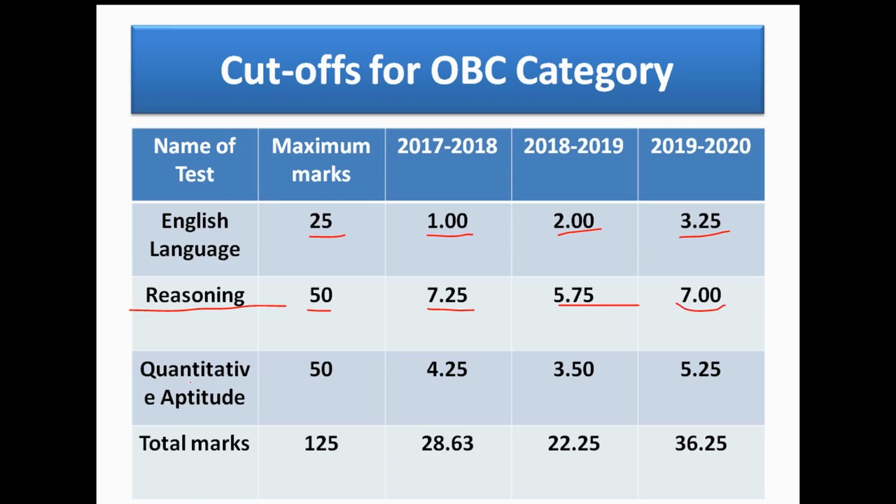In quantitative aptitude, total marks is 50. In 2017-18 the cutoff is 4.25 marks. In 2018-19 the cutoff is 3.50 marks, and in 2019-20 the cutoff is 5.25 marks. Total marks is 125, and the overall cutoff in 2017-18 is 28.63 for OBC category. In 2018-19 the cutoff goes to 22.25 marks, and in 2019-20 the cutoff goes to 36.25 marks.